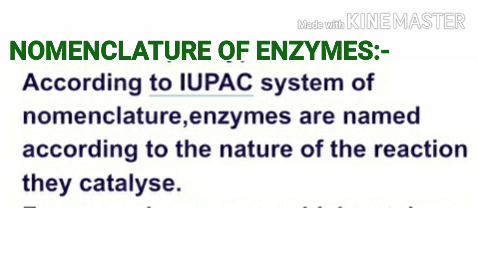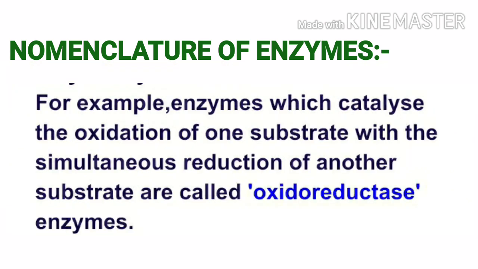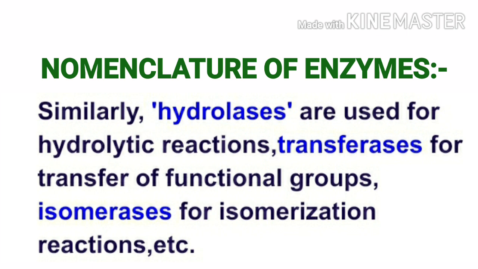According to IUPAC system of nomenclature, enzymes are named according to the nature of the reaction they catalyze. For example, enzymes which catalyze the oxidation of one substrate with the simultaneous reduction of another substrate are called oxidoreductase enzymes. Similarly, hydrolases are used for hydrolytic reactions, transferases for transfer of functional groups, isomerases for isomerization reactions, etc.